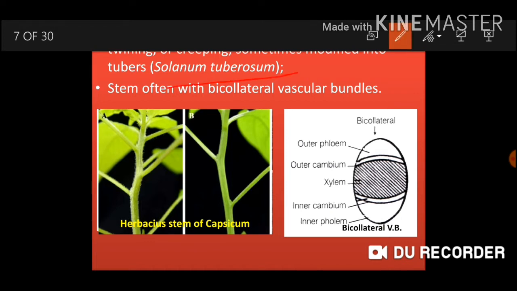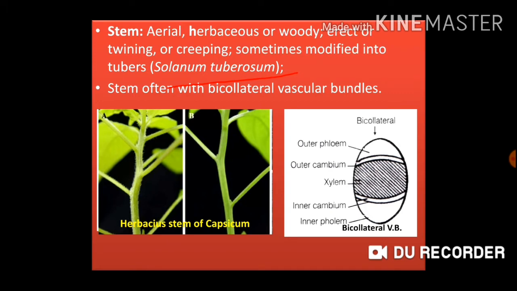So this potato is a modified stem which grows underground. We know that in some plants there are modifications of stem or root, and here the stem becomes swollen because of storage of food material like starch, and tubers are formed in Solanum tuberosum.